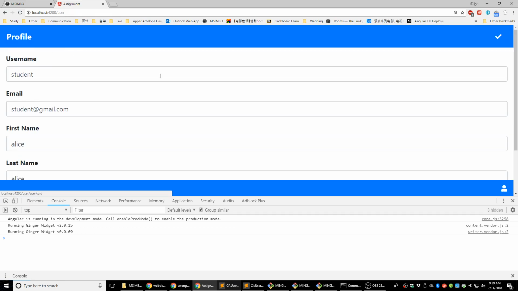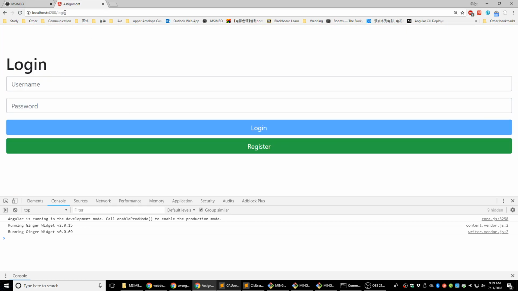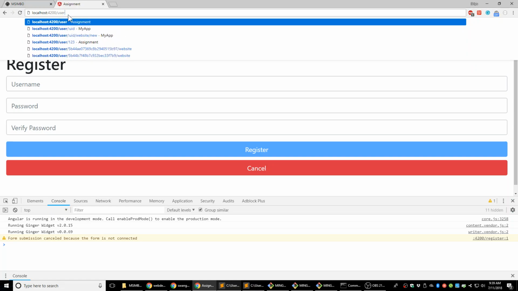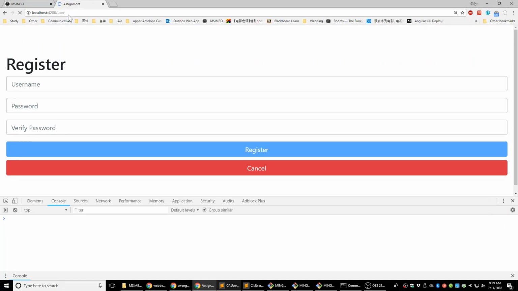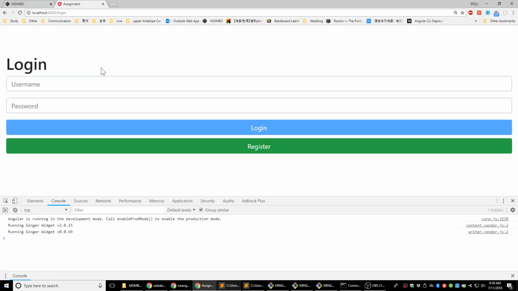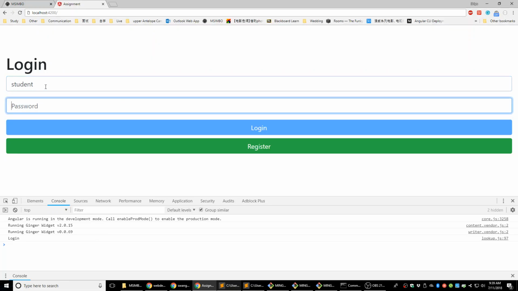Go in. Go back. Yeah. So if we log out, and then if I just directly change the URL, let's go to the register page right now. I want to go to the profile page. I just change it to user. It shouldn't navigate me there. Yes, it just brings me to the login page. Please log in. You can add a lot here, saying please log in before trying to go to that page. And so here we can log in as student again.